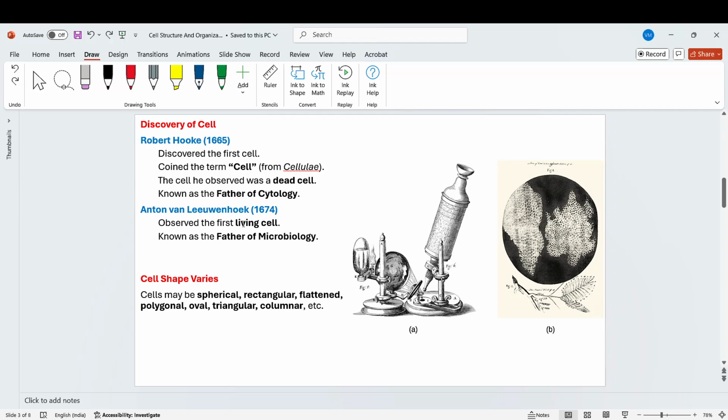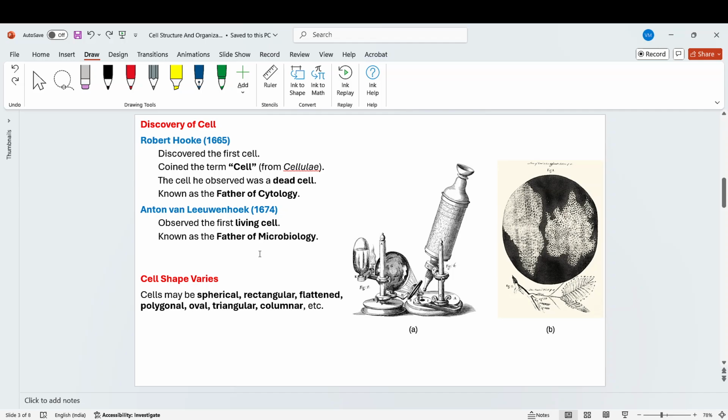There is another scientist named Anton van Leeuwenhoek. In 1674, he observed the first living cell. He studied bacteria under the microscope, and that was the first time he saw a living cell. He is also known as the father of microbiology.